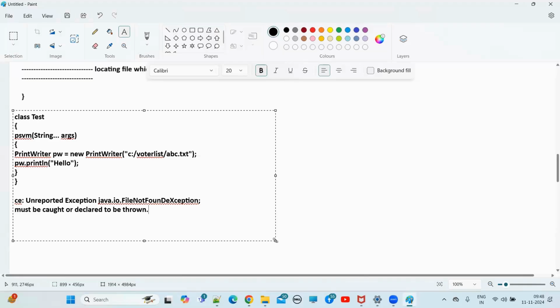Clear? Okay. So the exceptions which are checked by the compiler for smooth execution of the program at runtime are called checked exceptions. The compiler will check whether we are handling checked exceptions or not. If you are not handling them, then we get a compile time error, the error below. Hope you understood what checked exceptions are.